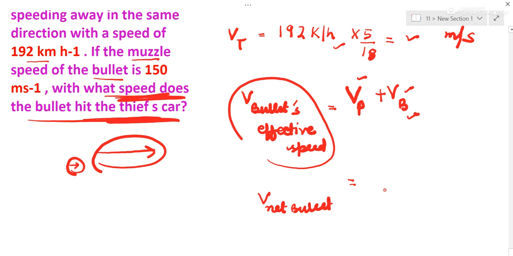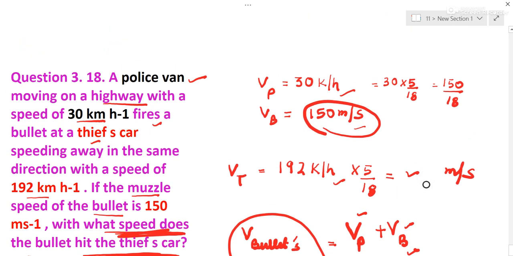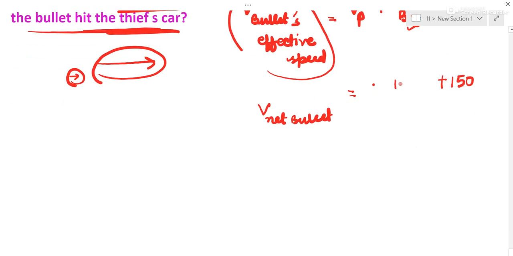So V net, net speed of the bullet, would be sum of the two. That is, one value is your 150 meter per second, that is a bullet, and the other is, I've written here, this is 150 by 18. So it's like 150 by 18. 150 common, it's 1 by 18 plus 1 meter per second. Take LCM, so it is 19 by 18 into 150.